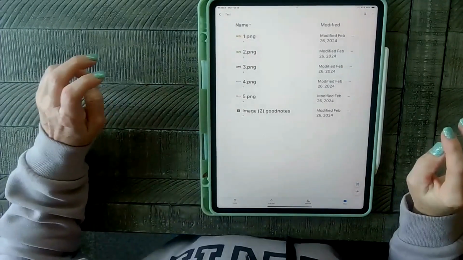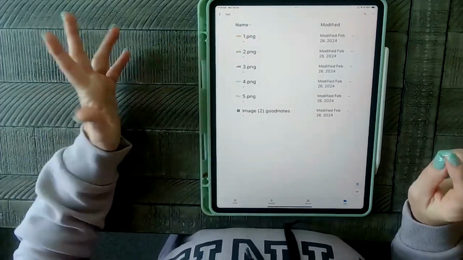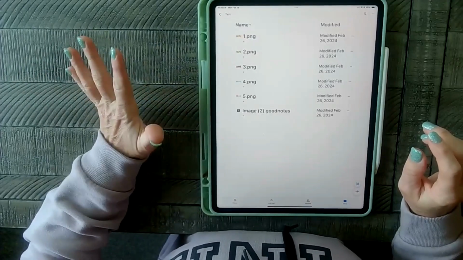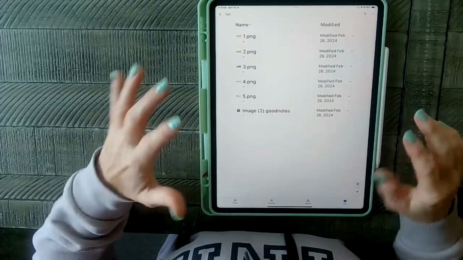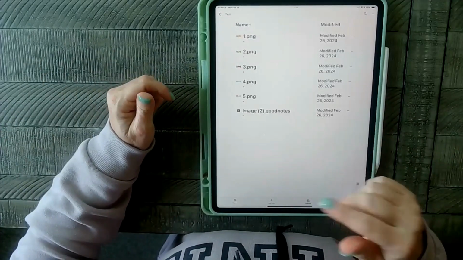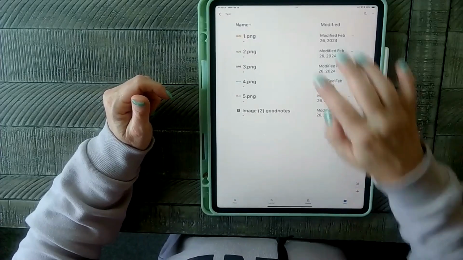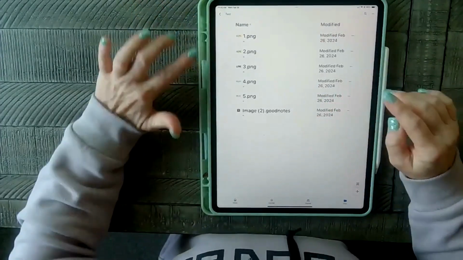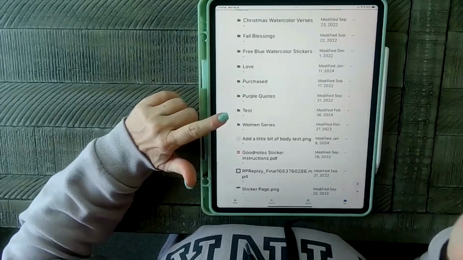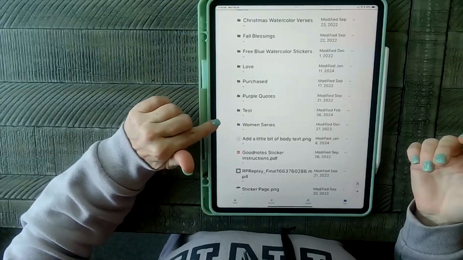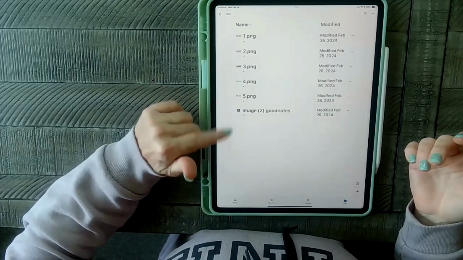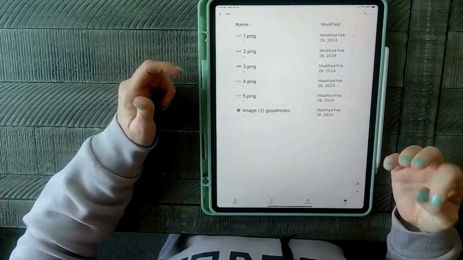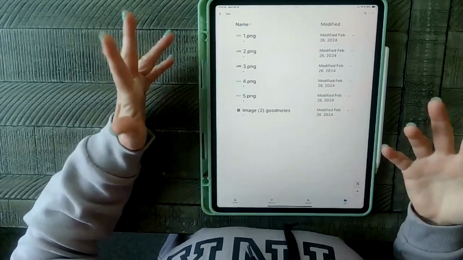And this is really, really important because for GoodNotes users, it's so much easier to import the GoodNotes file and be able to use them that way. Now, you can also, and I would recommend this, on that download page that you give them with the link to this, include links to your digital folder, which will be this folder. It won't be called test for you. It'll be called whatever your sticker collection is. And in here, they can open it and they can import the individual files. You could also upload the actual zip file in here. That way, depending on how they're going to be using them, they have it in multiple formats.